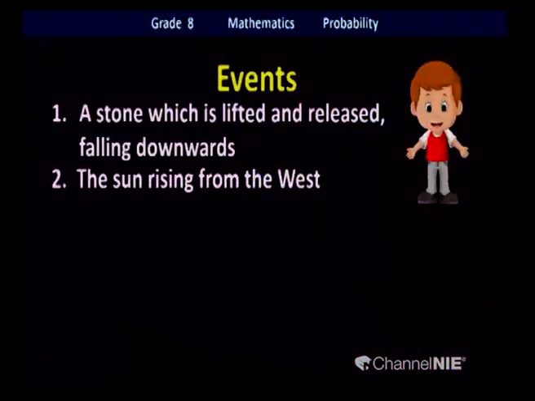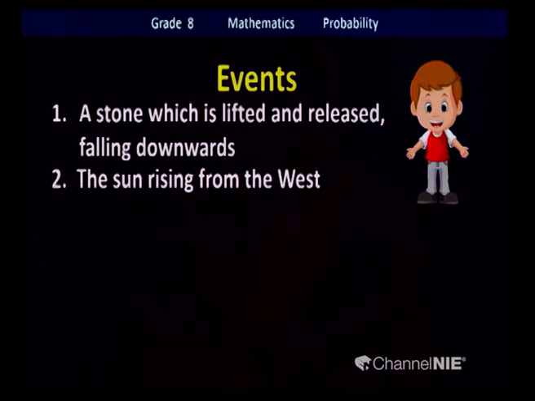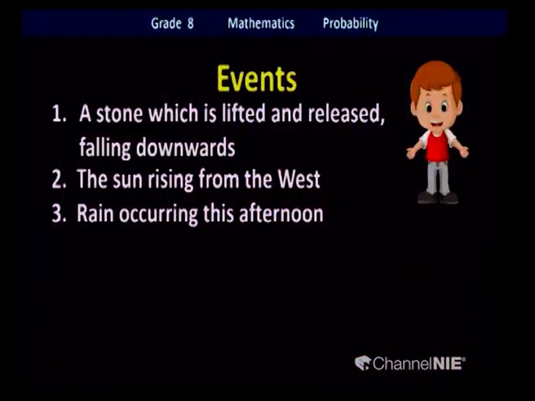We'll see another event. Sun rising from the west. Does it happen? Is it an event? Yes, it is an event, but it never happens or never occurs. Another event: rain occurring this afternoon.